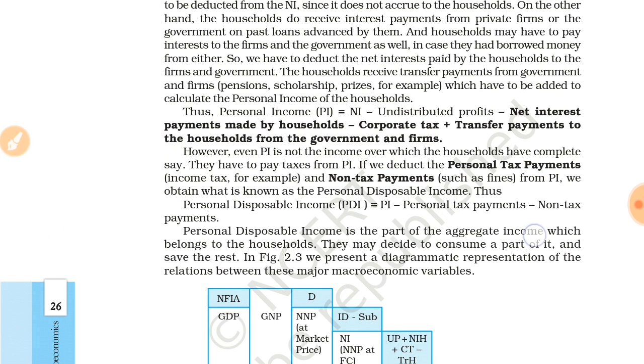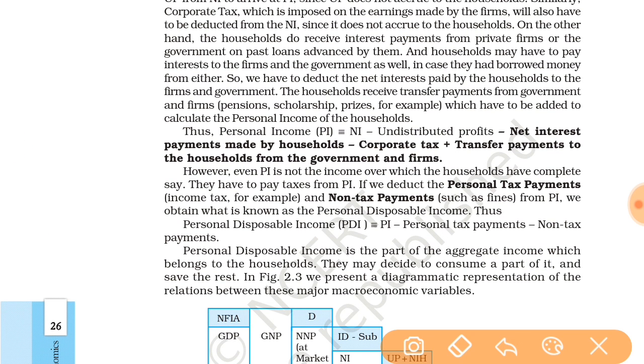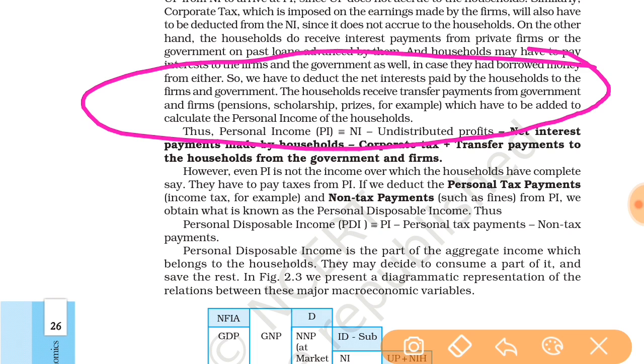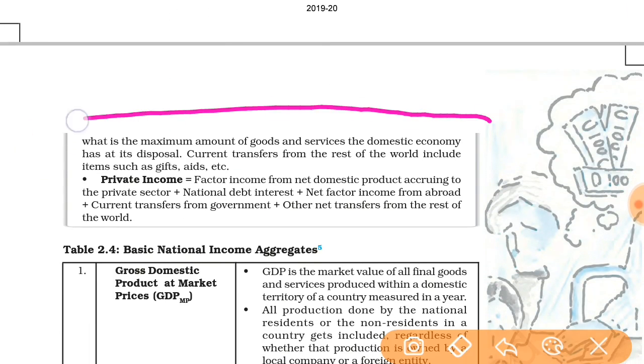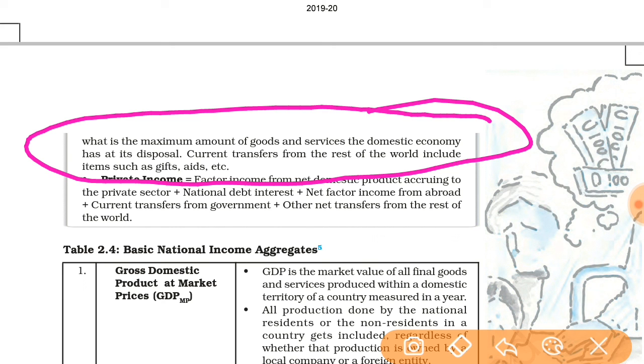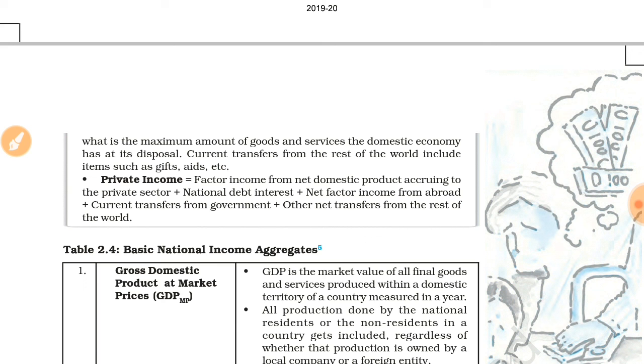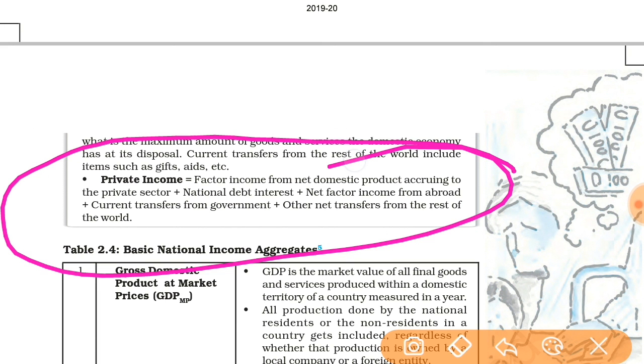It is given what is transfer payment from government and firms. And what current transfer from the rest of the world includes, this is gifts and aid. So when we add this with national debt interest, factor income from net domestic product accruing to the private sector, and again current transfer, then we get the private income.